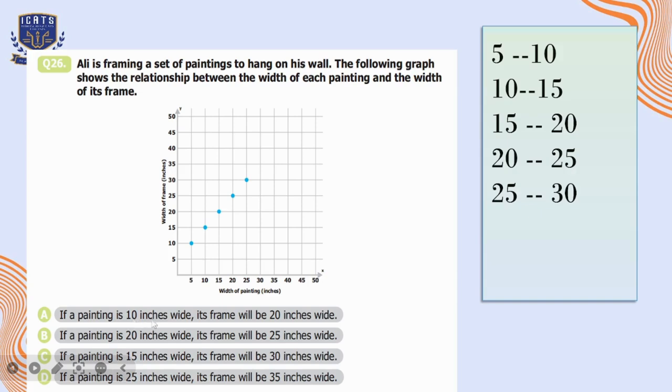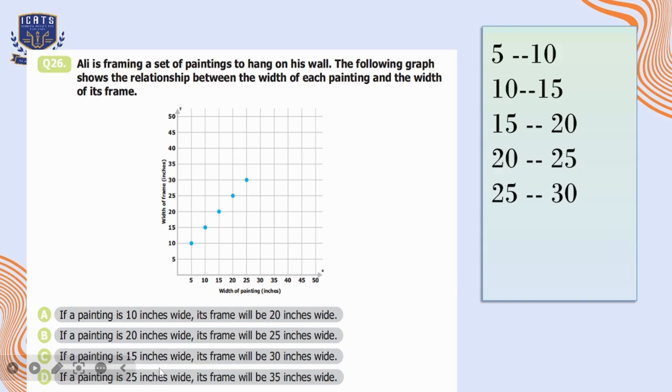Option A is if a painting is 10 inches wide, its frame will be 20 inches wide. So we can see it's wrong because for a 10 inches wide painting, the frame will be 15 inches. Option B is if a painting is 20 inches wide, its frame will be 25 inches wide, which is right. We can see it over here as well. For the 20 inches wide painting, the frame is 25 inches wide.